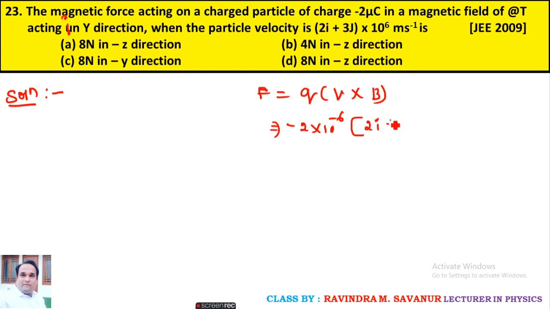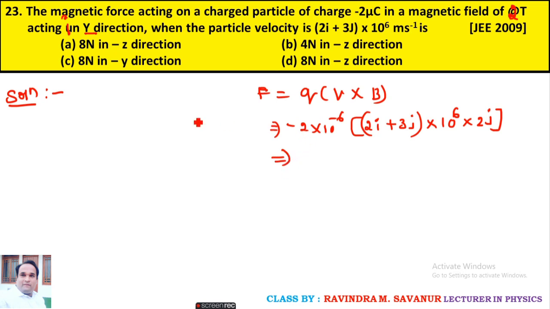Velocity is given 2i plus 3j into magnetic field, which acts in the y direction, whose value is, actually it is not 3, it is 2. Make the correction. The magnetic field is in the y direction, so you should take 2 j cap.